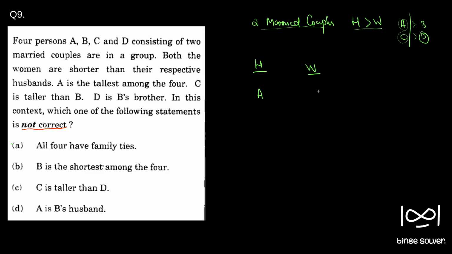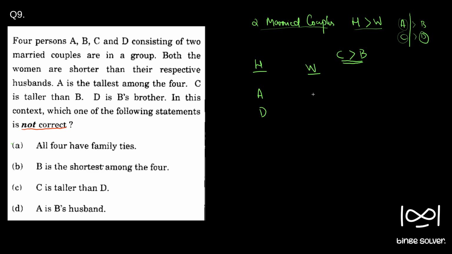Then it is given C is taller than B. Okay, we'll use that information later. Then D is B's brother. So D is a male person, so D will be from the husband group, since all 4 are married. There are 2 husbands and 2 wives.